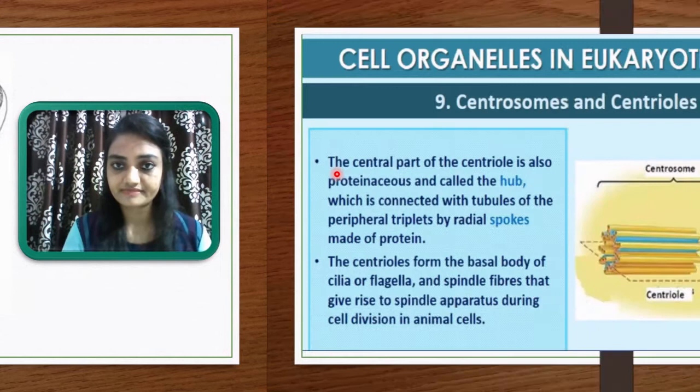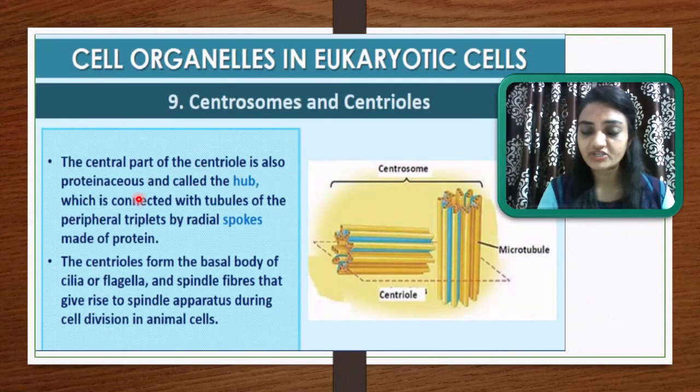The central part of the centriole is also proteinaceous, and it is called the hub. In the center it is called the hub, and it is a proteinaceous structure which is connected with the tubules of the peripheral triplets by radial spokes. That is also made up of protein.